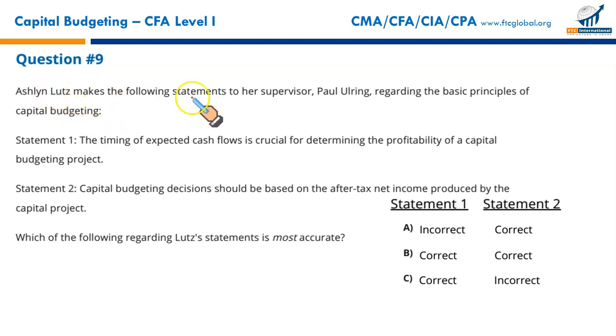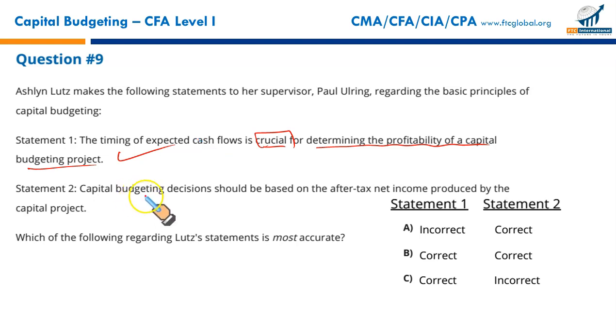Ashline Lutz makes the following statement to her supervisor, Paul Ollering, regarding the basic principles of capital budgeting. Statement 1. The timing of expected cash flows is crucial for determining the profitability of a capital budgeting project. Yes, the earlier the cash flows are received, the better. And the farther the cash flow is from the starting point, the lower the present value. So the timing is crucial. It's a correct statement.